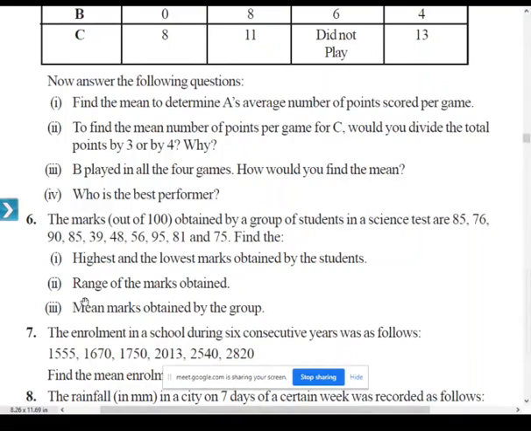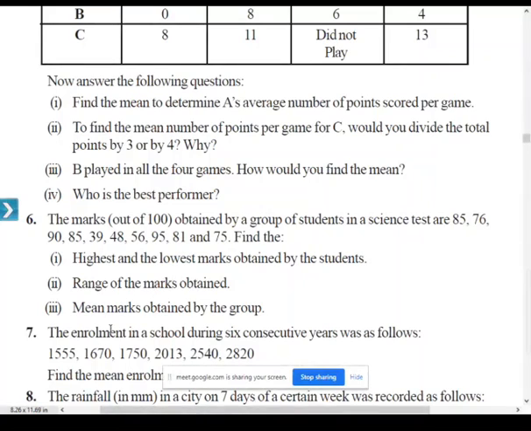And the next question: range of the marks obtained. We know how to find the range: highest marks minus lowest marks. What is the highest mark here? 95 is the highest, and the lowest is 39. So 95 minus 39, how much will you get? 56. So 56 is the range of this data.